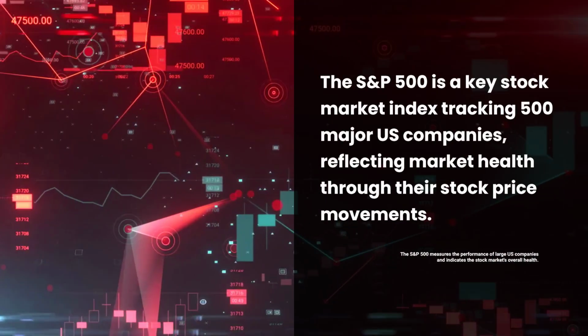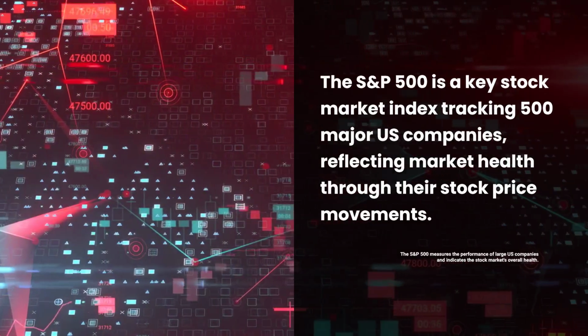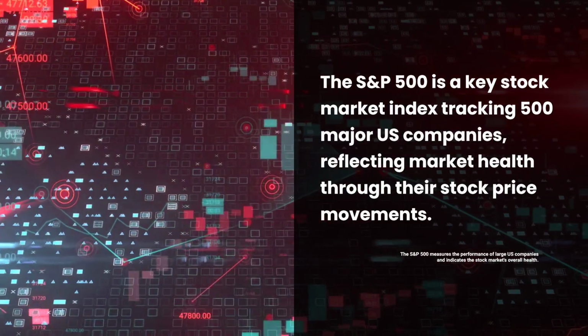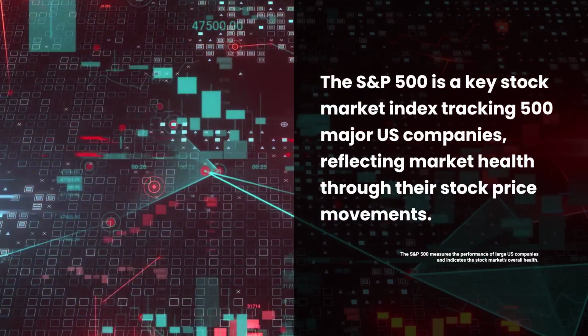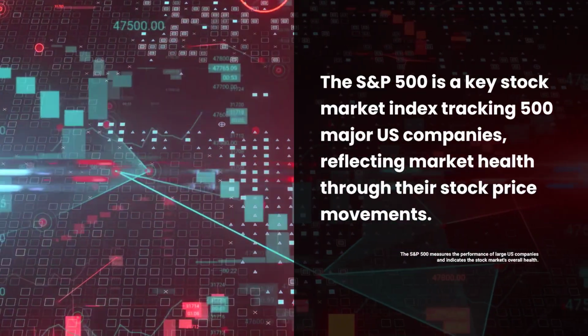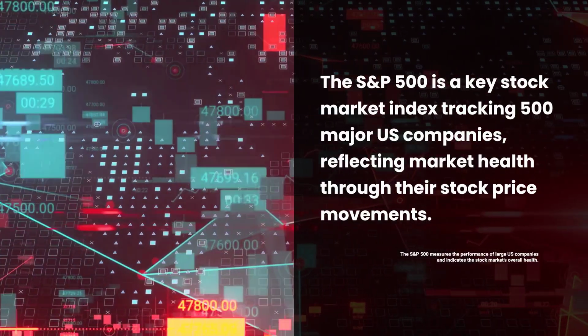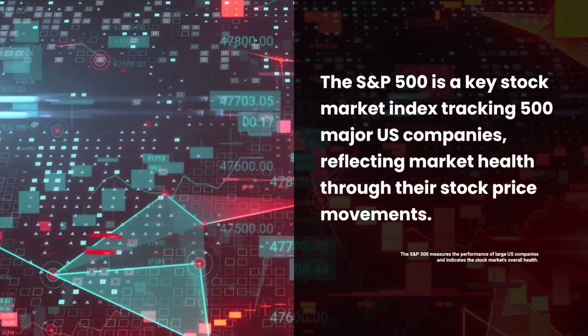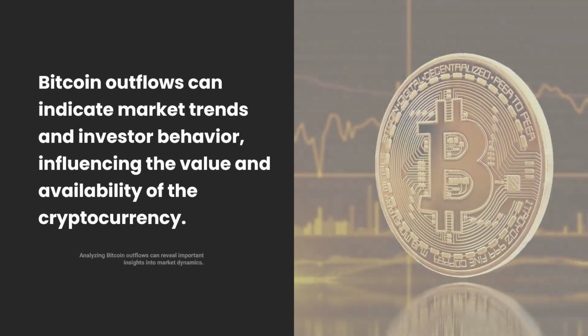If you didn't know, the S&P 500 is a stock market index that measures the performance of 500 large companies listed on stock exchanges in the United States. It's often used as a benchmark for the overall health of the US stock market. For example, if the S&P 500 is going up, it generally means that the stock prices of large companies are increasing. Secondly, Bitcoin outflows.